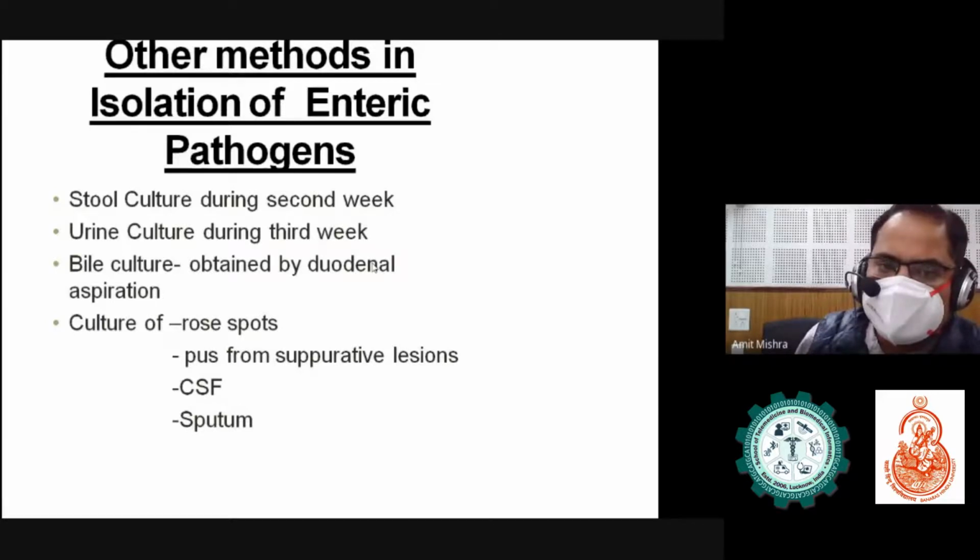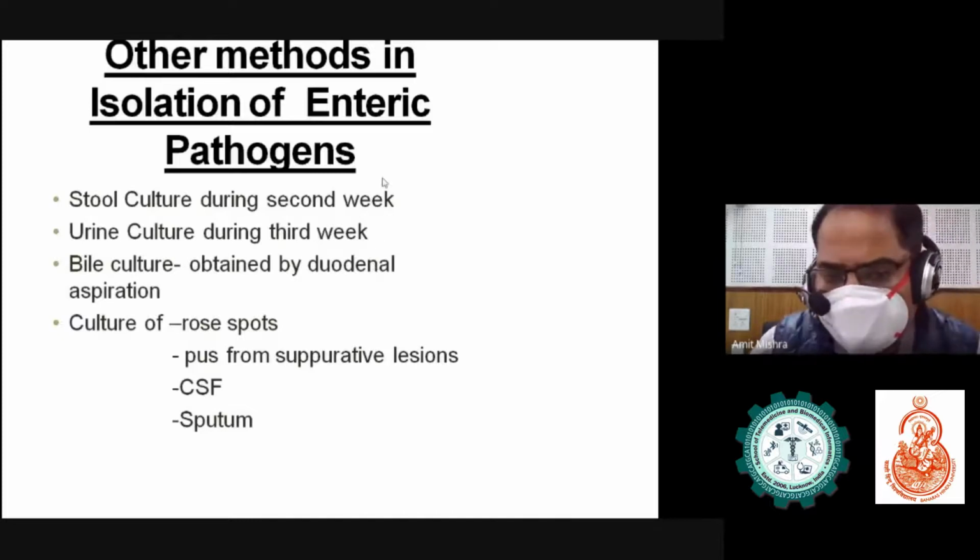Other specimens like stool, the organism can be isolated during the second week. From urine we can get it from the third week. Bile culture can be obtained by duodenal aspiration.